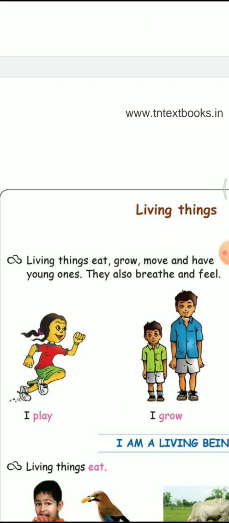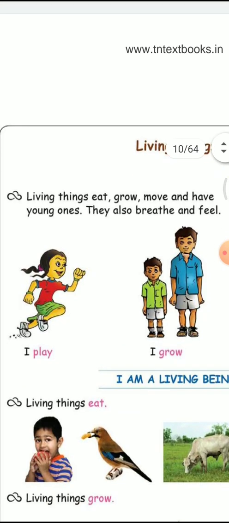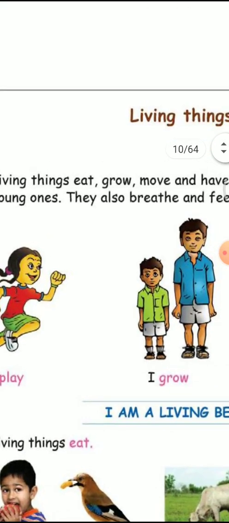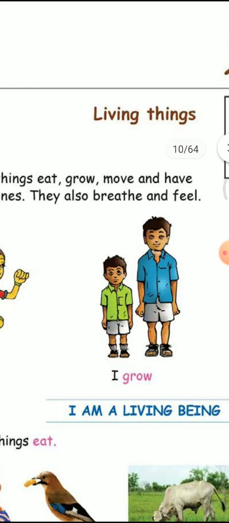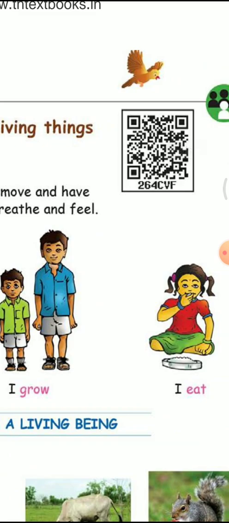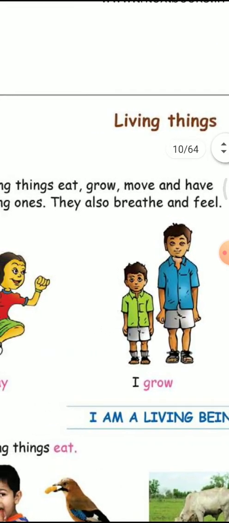eat, grow, move, and have young ones. They also breathe and feel. See the picture? First one, play. Yes, living things play. So play. Next one, living things grow. Man will grow, no? So living things grow. Next one, eat. Here that girl is eating. That girl is doing work. So these are all examples of living things.